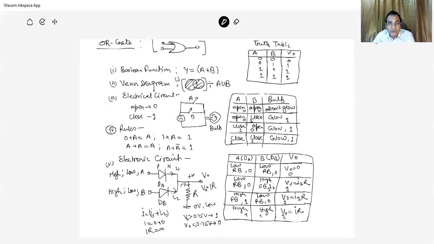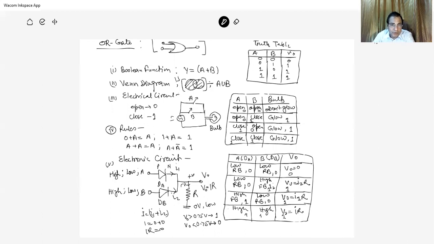As an electrical circuit, two switches A and B are in parallel combination, with the source and the switches here. If either of these switches is closed, the current is flowing and the bulb is glowing. If both are open, that is the 0, 0 state, there is no glow, that is, no current is flowing. But if either of them is closed, the current is flowing in the bulb, and therefore it glows.